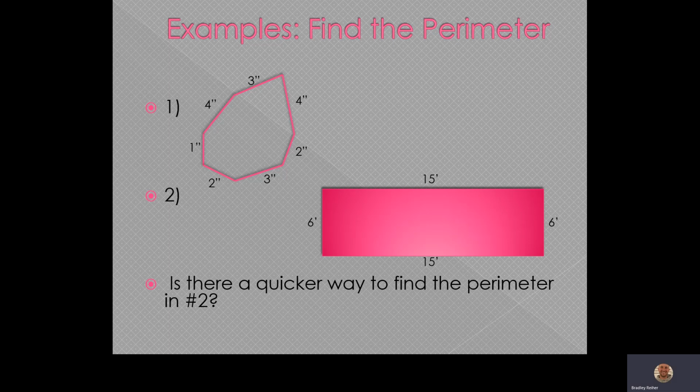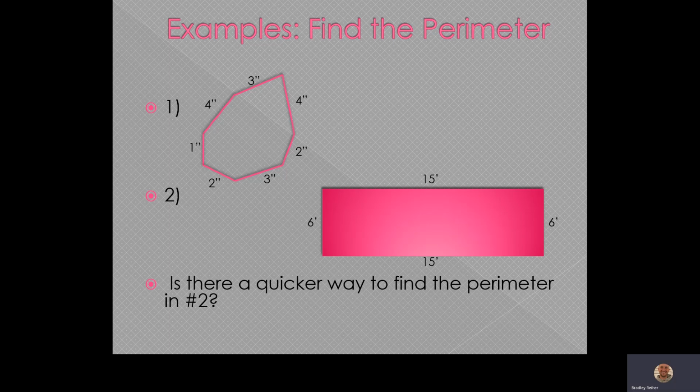Number 2, little different looking shape. This time it's got 4 sides. If you want its perimeter, you do the same thing. You're going to add those 4 numbers. Now notice how the unit here is in feet because there's 1 tick mark there. So 15 plus 15, that's 30. Plus 6 plus 6, that gives you 42. So your perimeter for number 2 would be 42 feet.